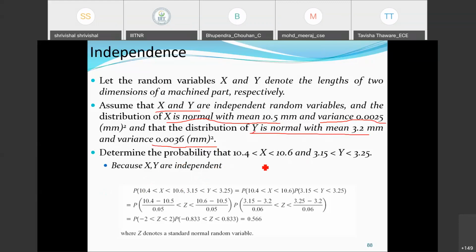So they are lying in an interval, and corresponding to that interval I can compute the probability of 10.4 < x < 10.6, as given. We need to go for the normalized value, that is, x minus x bar divided by sigma. This is the normalization, and after the product form we will get this value, where z denotes a standard normal random variable.